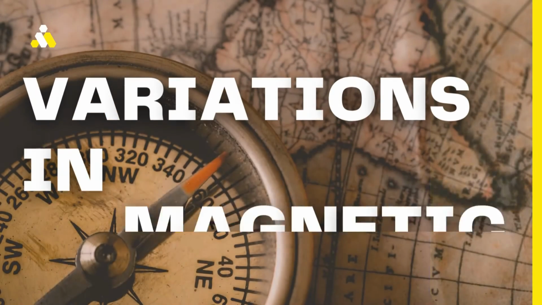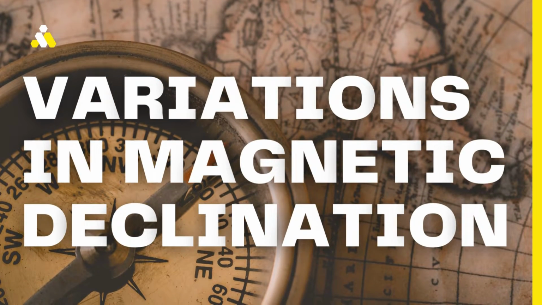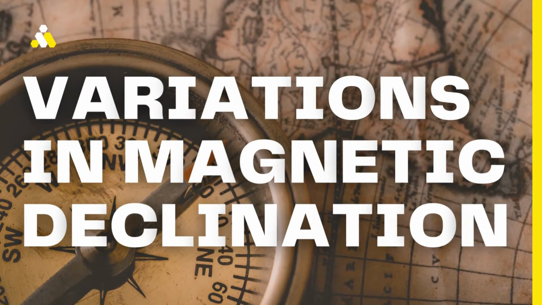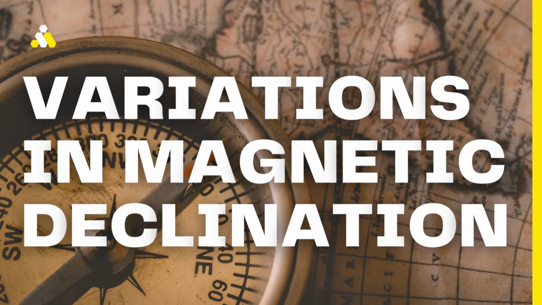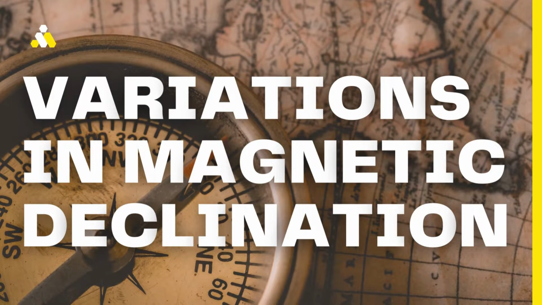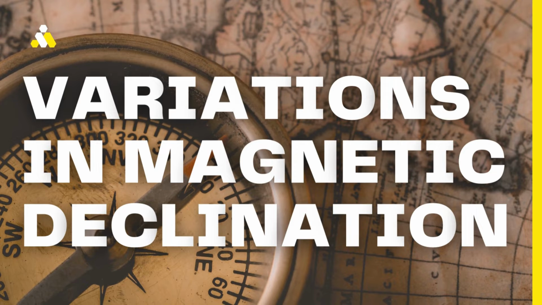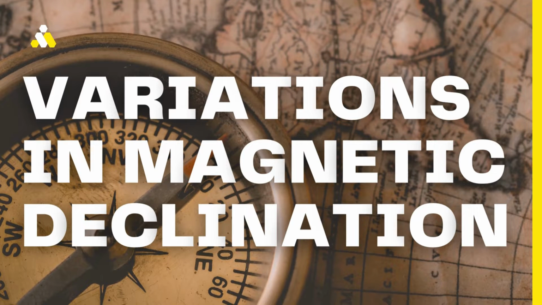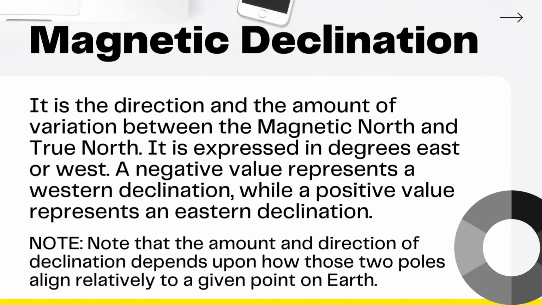Hello everyone, I am Erica Igana and I will be reporting the next topic, which is about the variations in magnetic declination. So earlier, Ms. Espinosa tackled magnetic declination. So let's try to recall its definition. Magnetic declination is the direction and amount of variation between the magnetic north and true north.